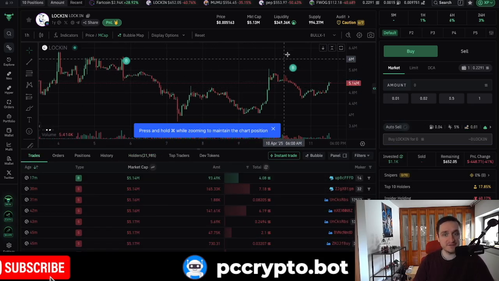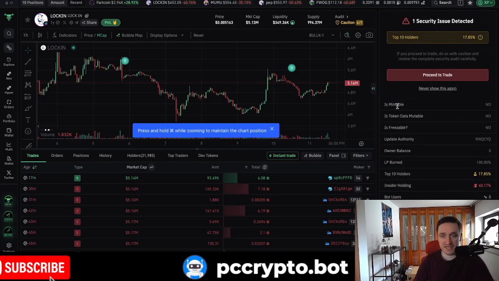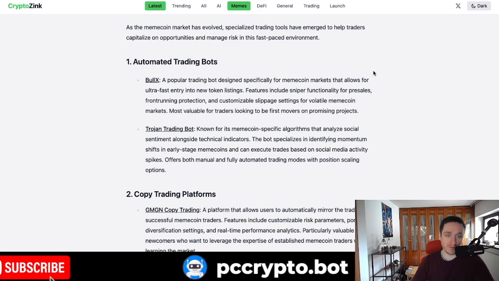So there are different stats here on BullX that you can use. Also things like, is it mintable? Is it freezable? That's very useful for Solana, because you don't want to go into those honeypots where you won't be able to sell the token. So that's very, very important. This is for BullX, really recommended.